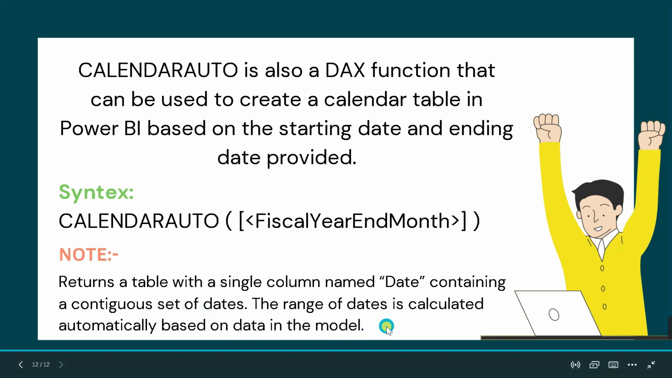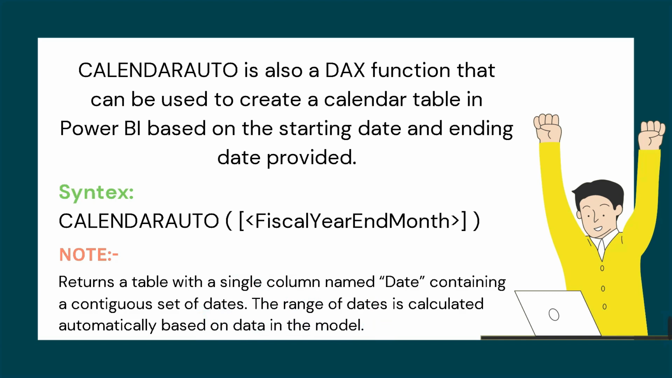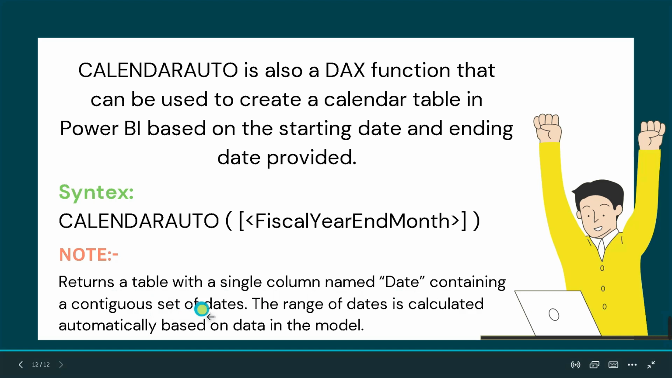It means suppose you have imported one table previously, and inside the table we have a column called date. The CalendarAuto DAX function will automatically go to that particular column which contains the date type of data and figure out the maximum value and the minimum value from that column. Based on that range it returns a table with a single column named date, containing a continuous set of dates, and the range of dates is calculated automatically based on the data in the model. So this is the only difference between the calendar and CalendarAuto DAX functions.